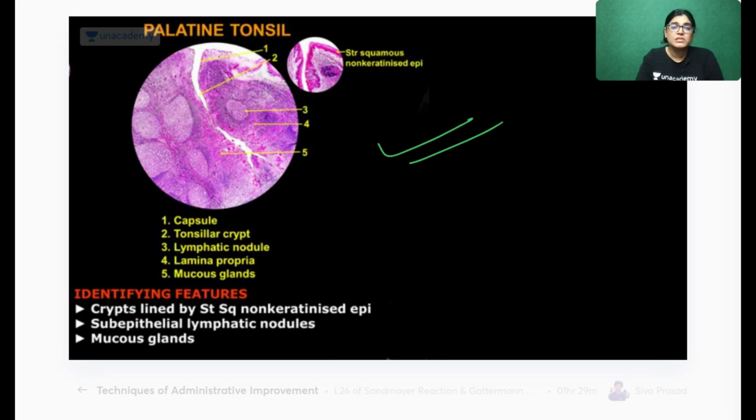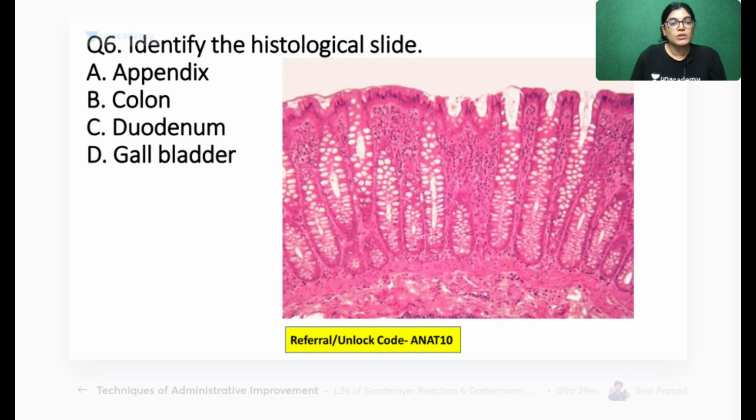Now, palatine tonsil is the easiest to identify. Lymphatic nodules. What is this? This is the tonsillar crypt, a depression, lined by stratified squamous non-keratinized epithelium. Let's move on to the next MCQ, MCQ number 6.